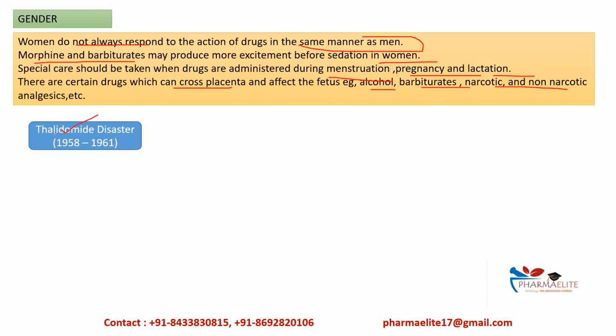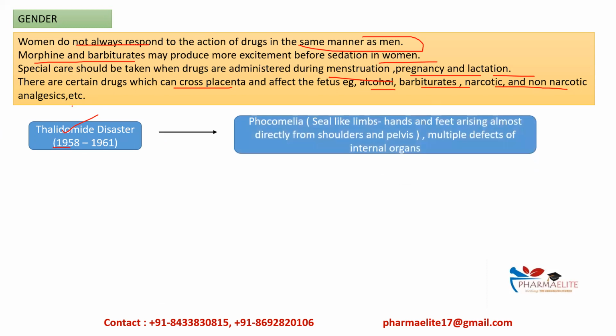You must have heard about this, it happened in 1958. And what happened was that this drug thalidomide, okay, was given to pregnant ladies for its anti morning sickness action, okay. And when this was given in the first trimester of pregnancy, okay, the babies who were born had this kind of symptoms, like this kind of defects.